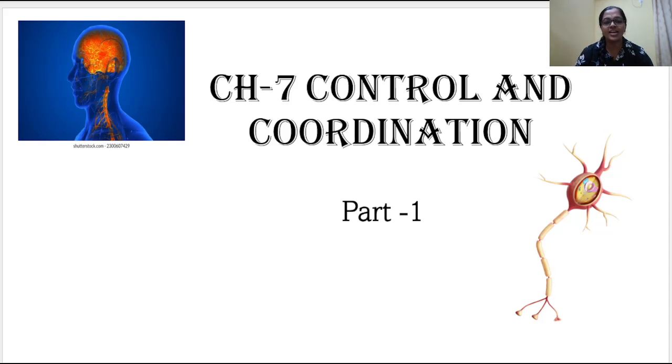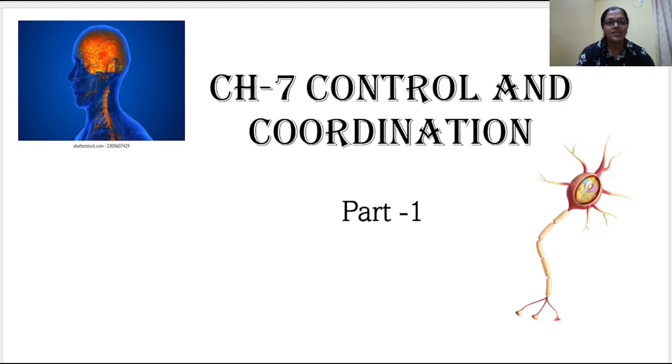Control and coordination actually means what? What do you mean by control and coordination? Whatever activities are taking place in the body need to be properly controlled by the brain and the spinal cord, and what functions they do in helping us do various activities in day-to-day life, we are going to see in this chapter. There are different kinds of neurons in our system, and how the responses are sent, all those things we will be seeing in this chapter.